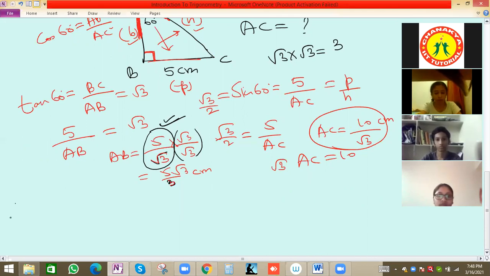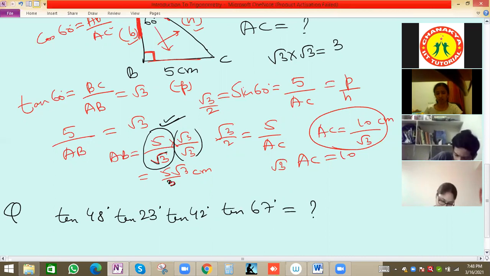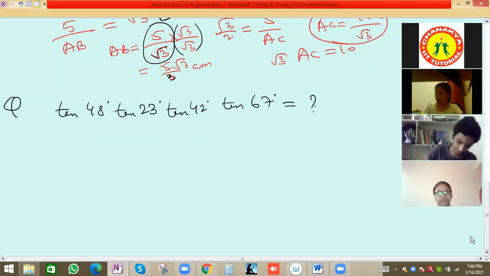Let me write the next question, because we have this complementary angle. Some understanding you got. So suppose we have the values tan 48 degree into tan 23 degree into tan 42 degree into tan 67 degree. So this will be how much? Tan 48, tan 23, tan 42, tan 67.